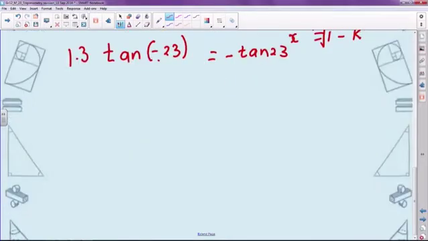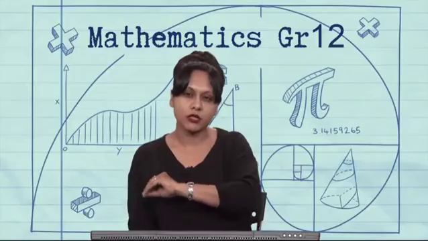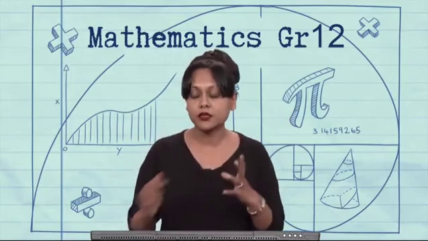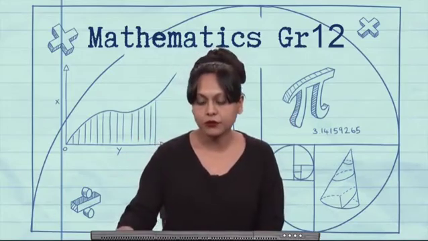It's an important concept to make sure you understand that. Tan of negative 23 lies in the fourth quadrant, and we know that tan is negative there. In fact, the only ratio of a negative angle that would be positive in the fourth quadrant is cos, okay? So tan of negative 23 will give me negative tan 23. The overall sign is going to be negative, all right?